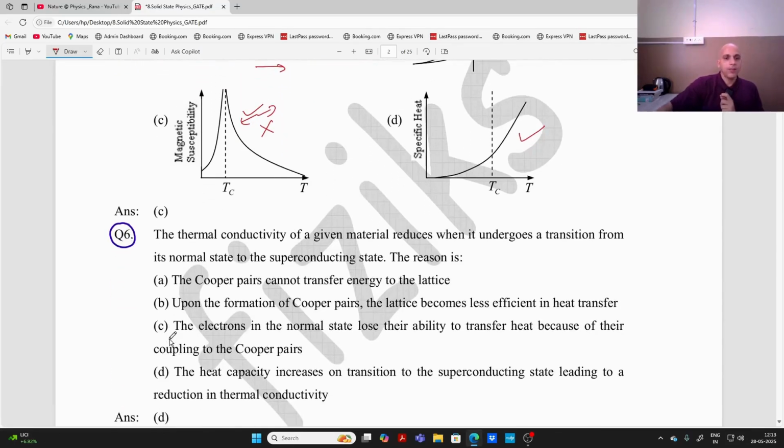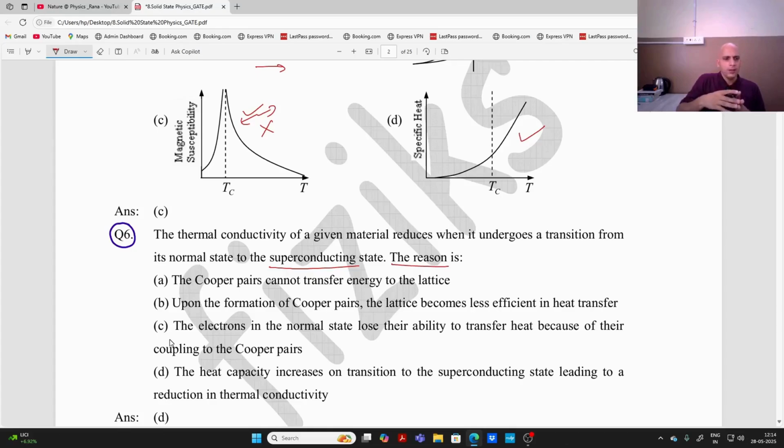Now, the thermal conductivity of a given material reduces when it undergoes a transition from normal state to superconducting state. So what is the reason? I have covered the superconductivity topic, but I think the thermal conductivity concept was not covered.